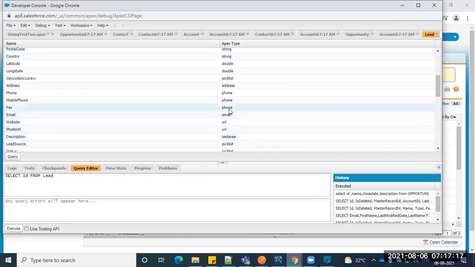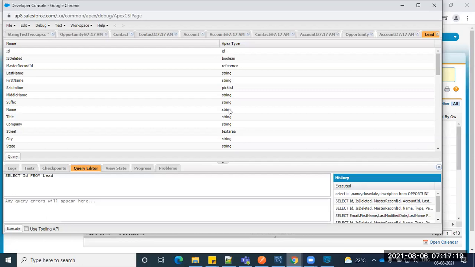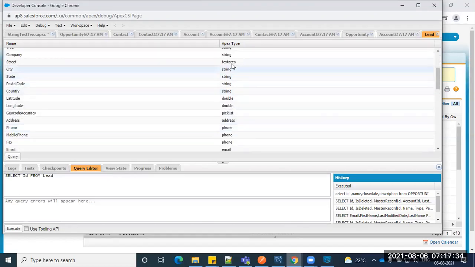You might not see this kind of data type in your DB, so instead of these return types, just put whatever suitable data type exists in your DB. For example, here text area came, and text area is not there in the DB, so you can make it a varchar and give it a longer length, like varchar of 1,000 characters.